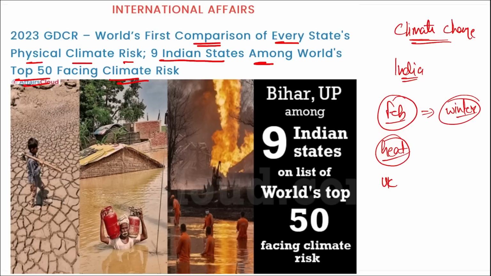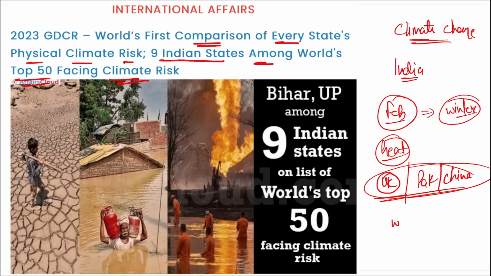If you see the example of the UK, of Pakistan, then China, everywhere you will see that climate change is real and the water levels have dropped, or there has been drought. Even in Venice there has been a drought area, where water has evaporated.